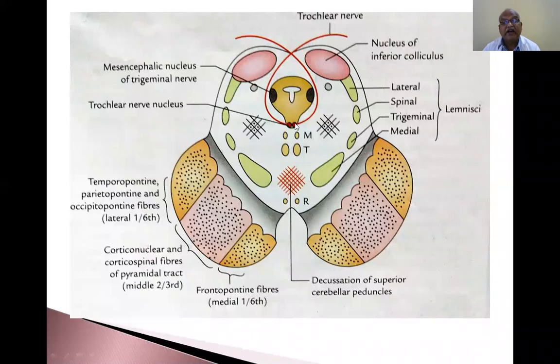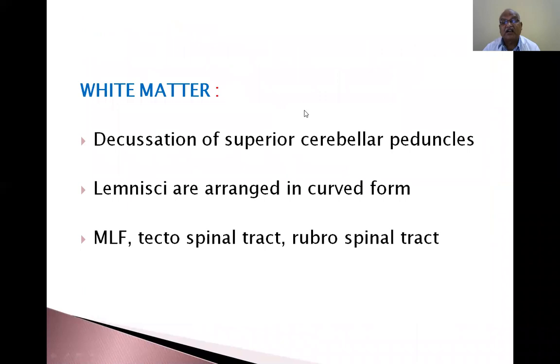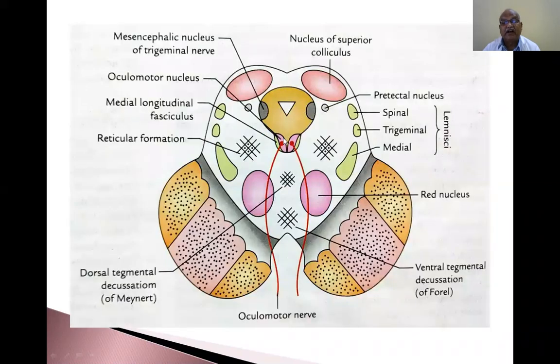Now this is the trochlear nerve nucleus. This is the mesencephalic nucleus of the trigeminal nerve. So you see what changes occurred here with these two nuclei. This has become more elongated. Rostral part, the Edinger-Westphal nucleus of the oculomotor nerve, and this is the principal oculomotor nucleus. This is the mesencephalic nucleus of the trigeminal nerve, almost on the lateral aspect of the central gray matter of the midbrain